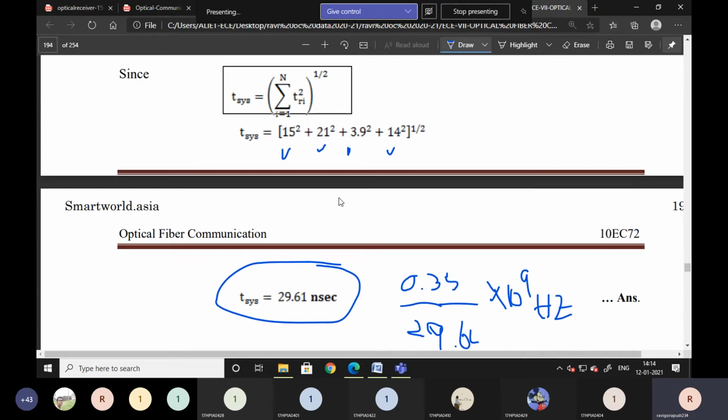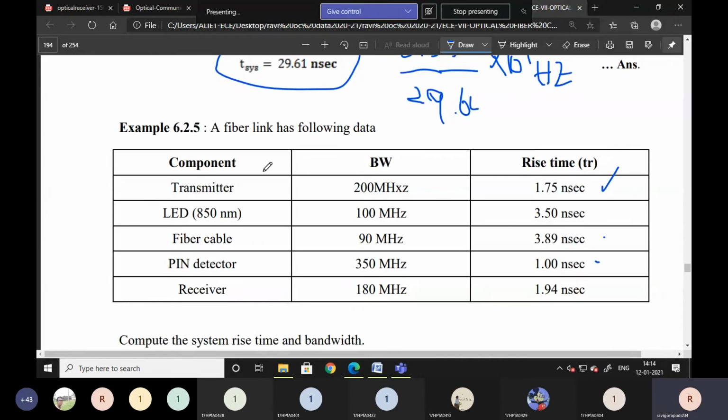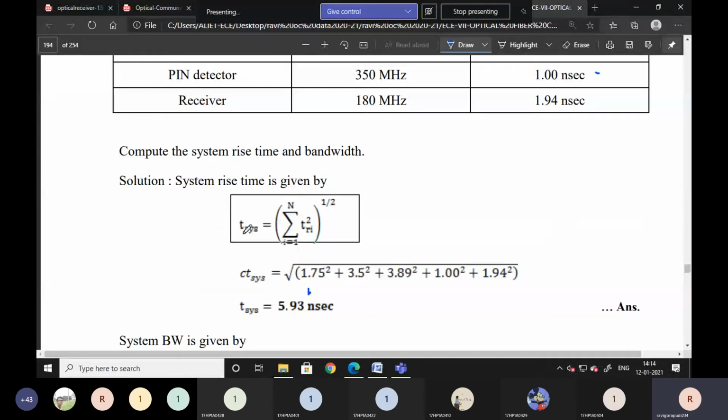The next one is the second example. A fiber link has the following data. Transmitter LED, fiber, PIN receiver, their bandwidths, their rise times, all are given. Then finally, find out the system rise time and bandwidth. Both are asked.